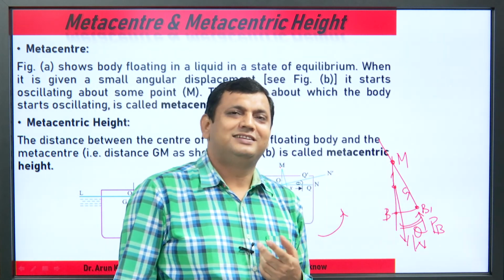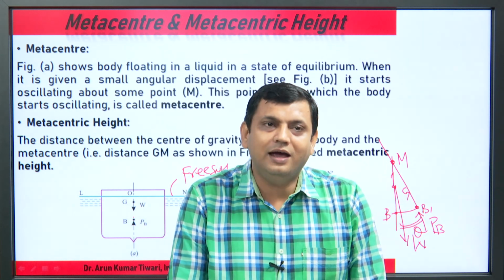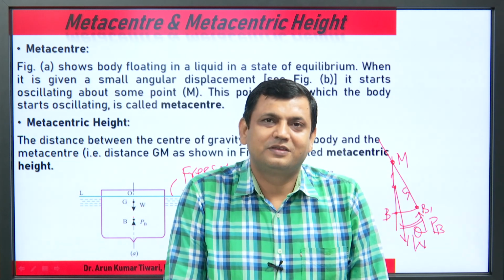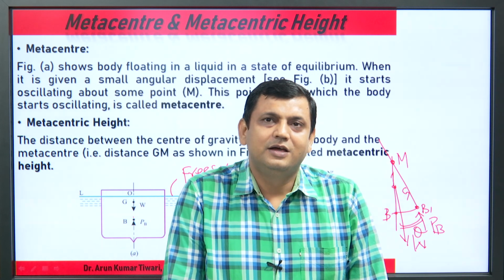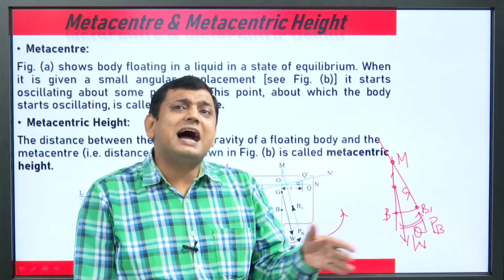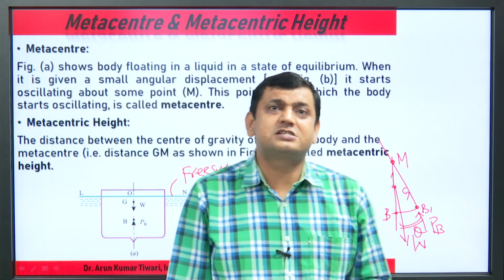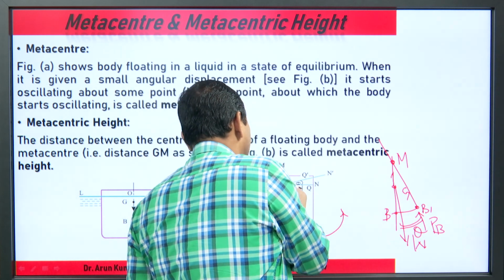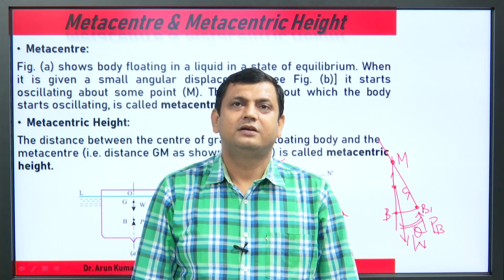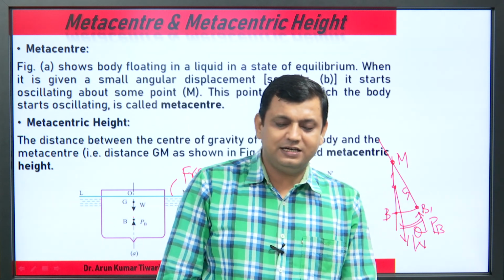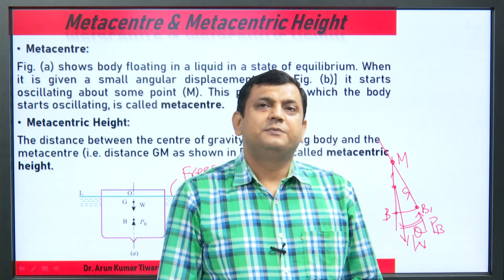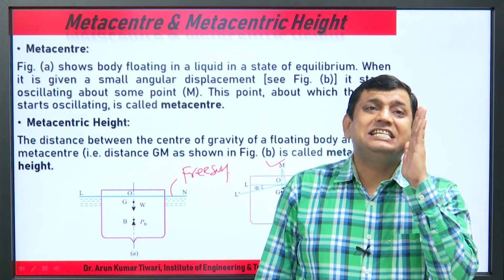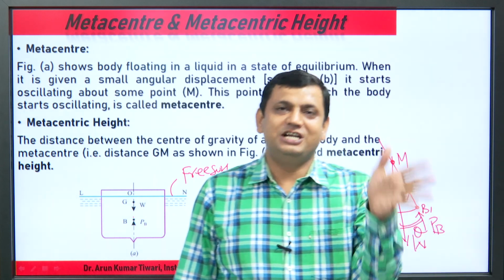What is this M? This M is known as the metacenter. It means the body starts rotating about some point, and that point is M. This point about which the body starts rotating is called the metacenter.